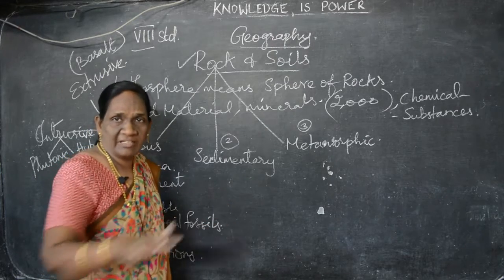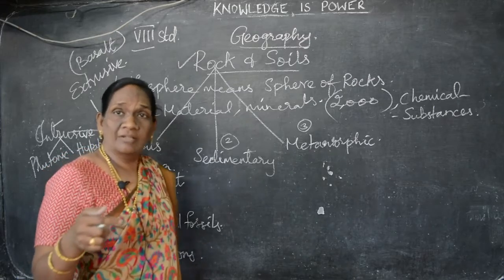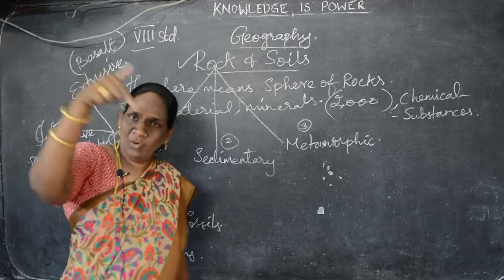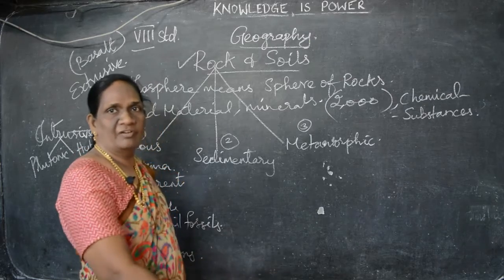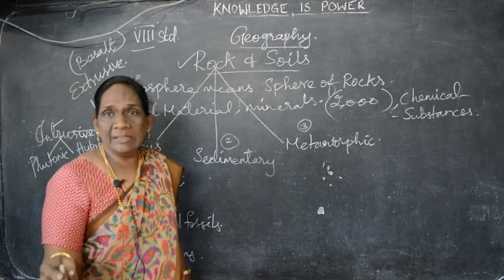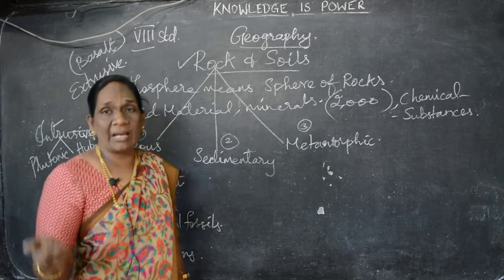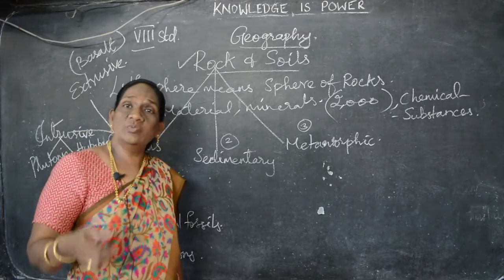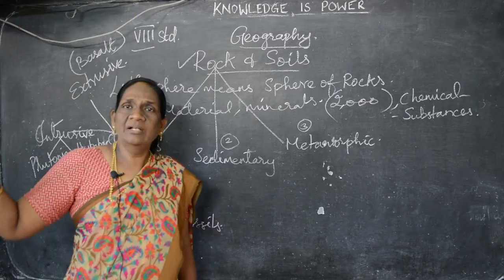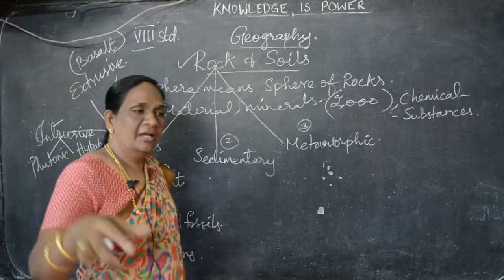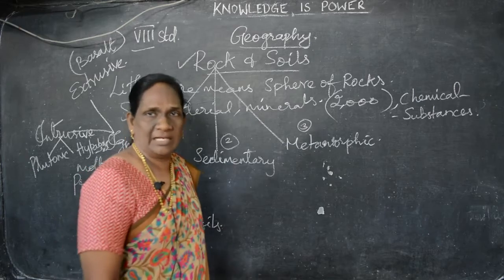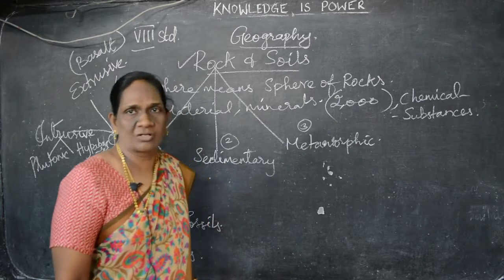Sediment means what is deposited from the mountain: the waterfalls which come from the mountain and flow down, carrying the herbs, the decayed materials, the trees, the plants and the animals which died on the mountain, everything. The rivers take away those items and they settle as sediments on the river beds.